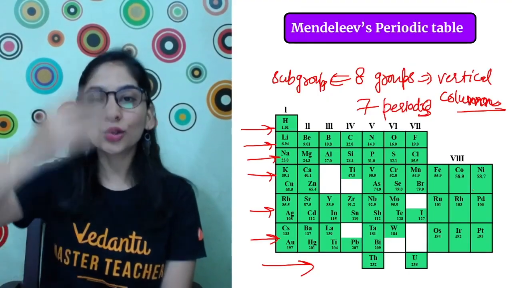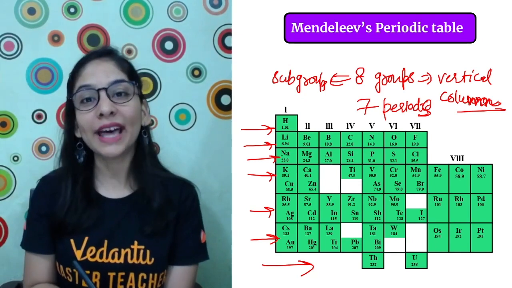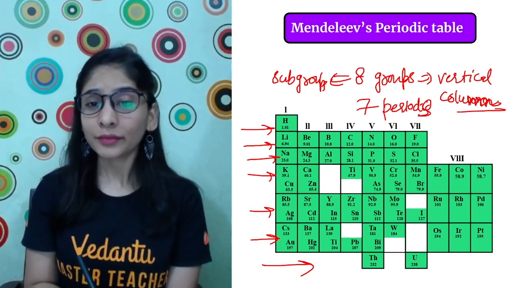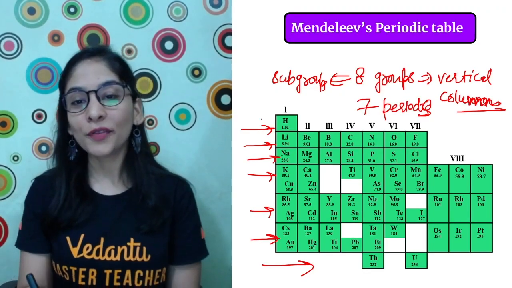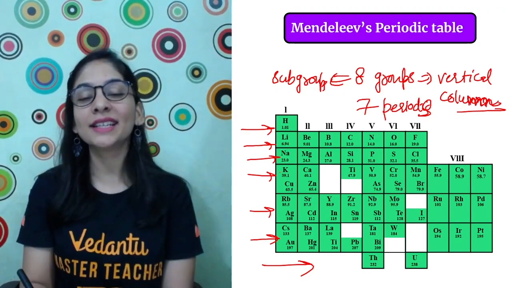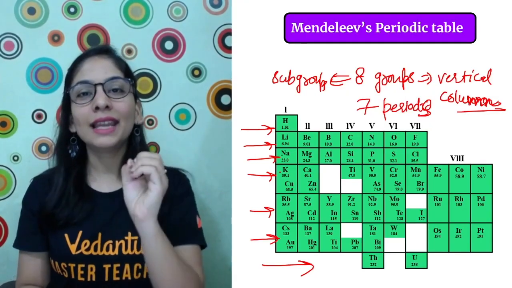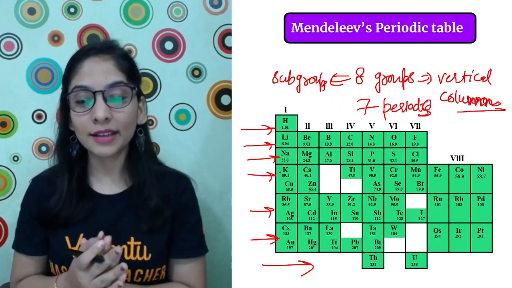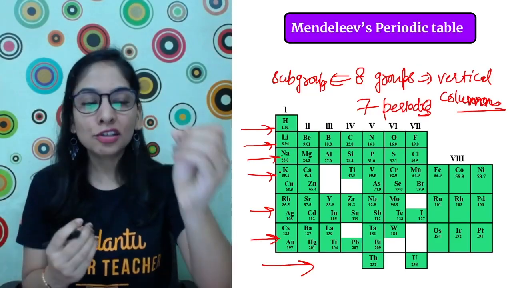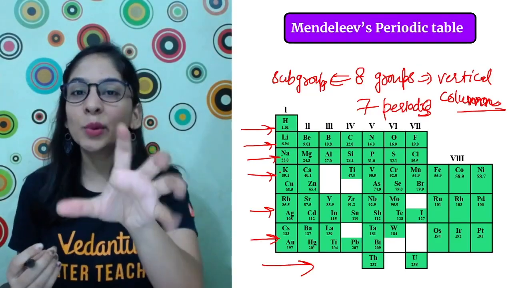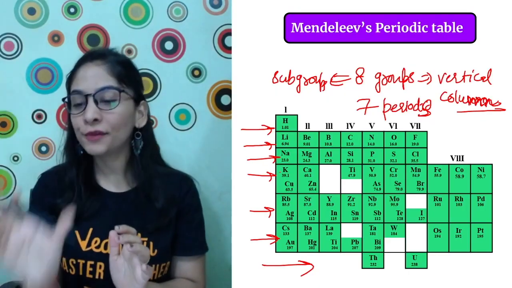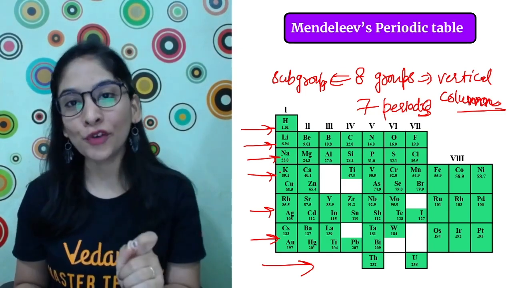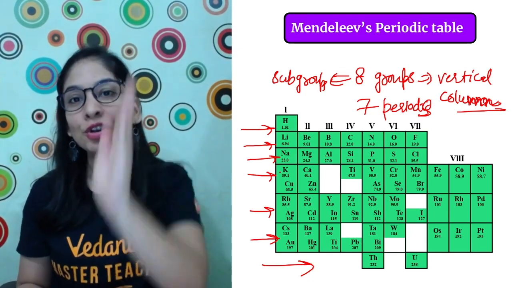And how did he write all the elements in the same group, when I told you that a group is going to have a similar kind of property? Let me tell you how he did that. Suppose I'm talking about group 1: hydrogen, lithium, sodium. He arranged them in such a way that these elements make the same kind of oxide and hydride. He took that as the actual basis. He took all the elements and understood how they react with oxygen and hydrogen, and what kind of formula they give. Whichever elements gave the same formula of oxide and hydride, he grouped them together.